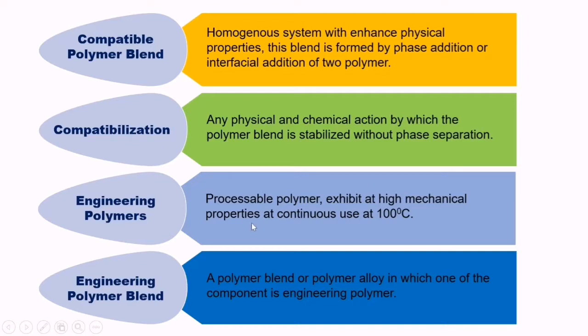Here, when the high impact polystyrene is mixed with polyphenylene oxide, they form a homogeneous phase at the molecular level, and because of this homogeneous phase and their interaction at the molecular level, the blend is called a miscible blend.